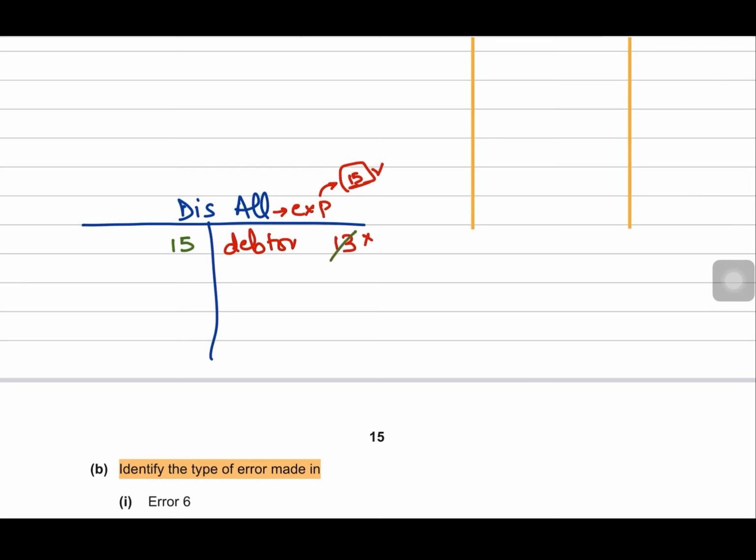This will cancel the 13 from this 15, and then there will remain just $2 as discount allowed to the customer, right? So we don't have to do that. This error will be corrected in 2 steps.